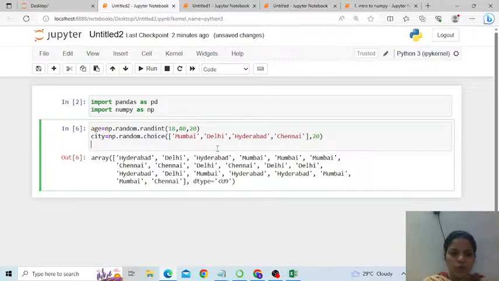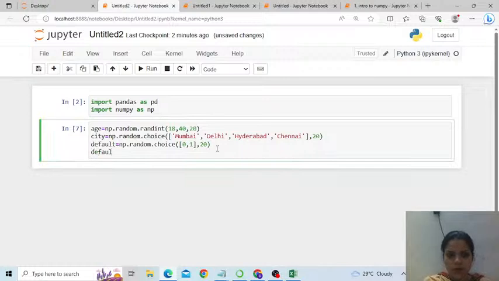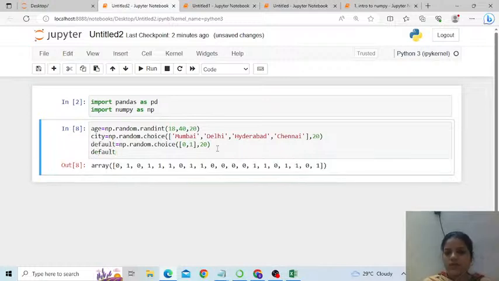Then I have one more variable called default, and it simply chooses from 0 and 1, a total of 20 values. So this is how default looks. Now what we'll do is insert all this data as columns into a data frame using Pandas. There are two methods that Pandas uses to create a data frame. The first one I don't find so intuitive, but since we are learning to code, we need to be aware of both of them.